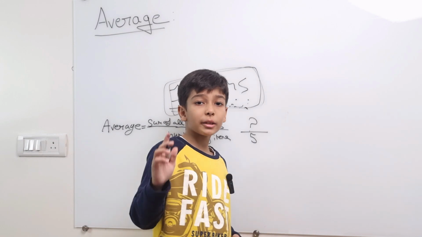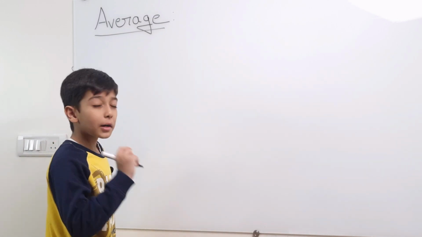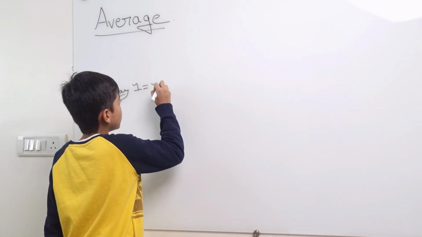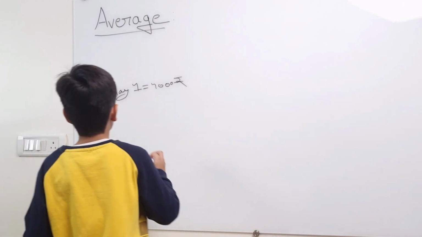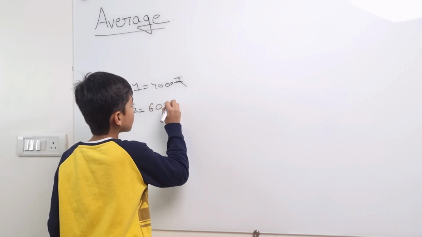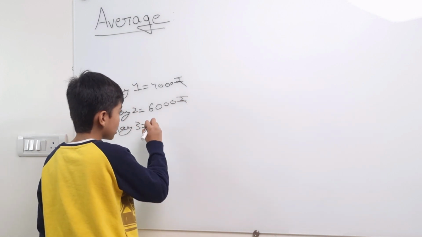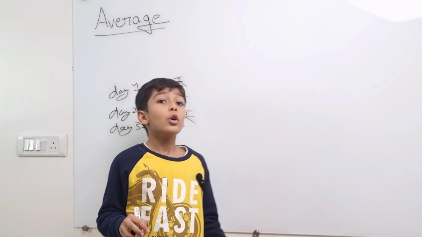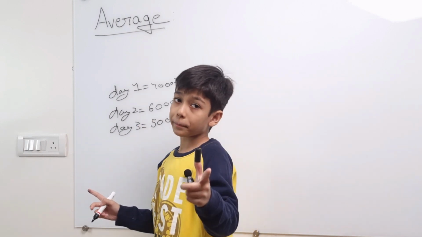Simple. Now let me take an example. On day 1, a man earned 4,000 rupees. On day 2, he earned 6,000. And on day 3, he earned 5,000. So what is the average of these numbers?